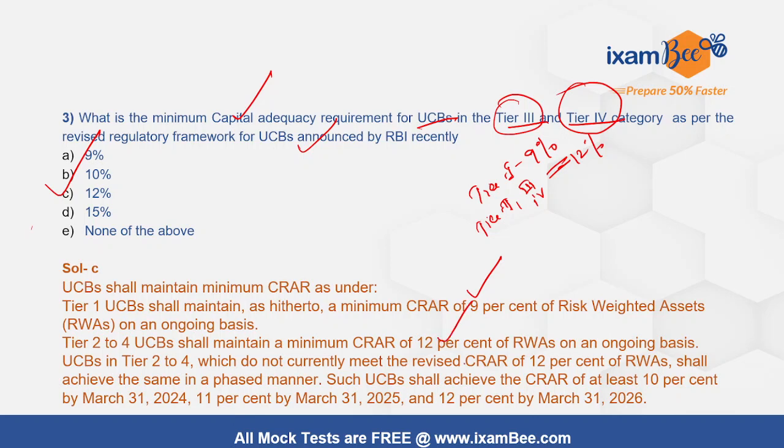And if the existing UCBs in categories 2, 3 and 4 are not maintaining this 12% capital adequacy ratio, then they will be allowed to do so in a phased manner. They will be given a glide path as earlier. They will be required to maintain 10% by 2024, 11% by 2025, and 12% by 2026, right?